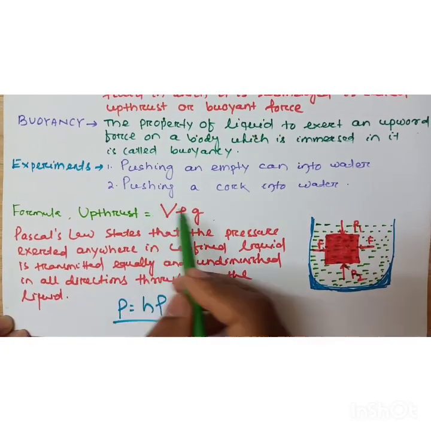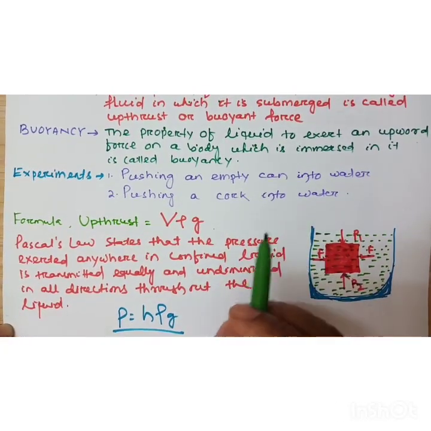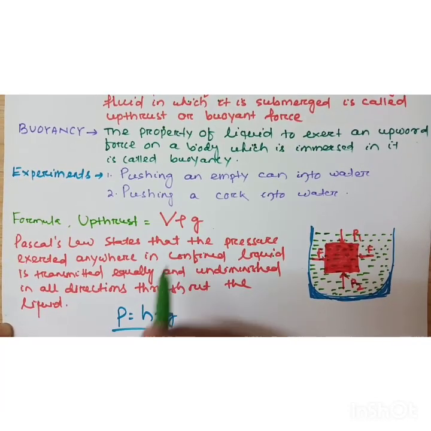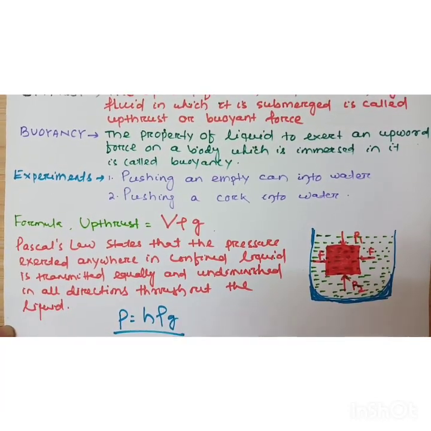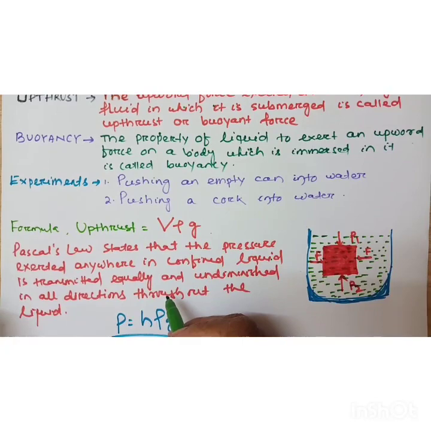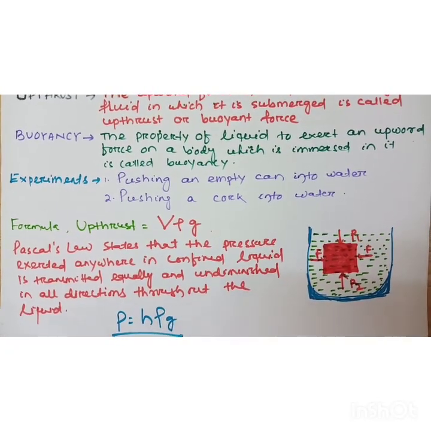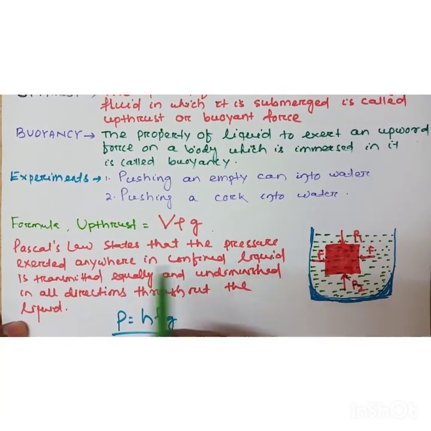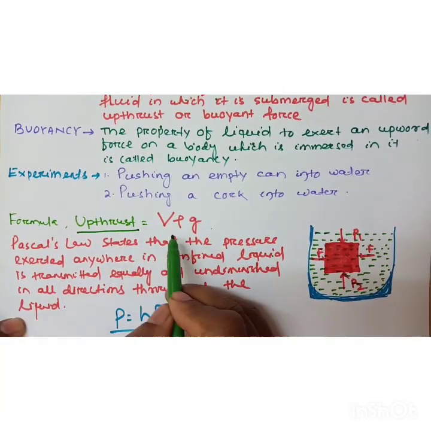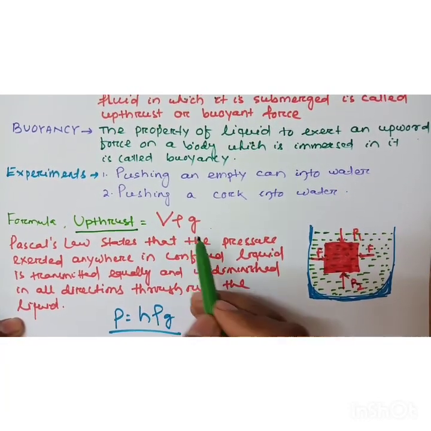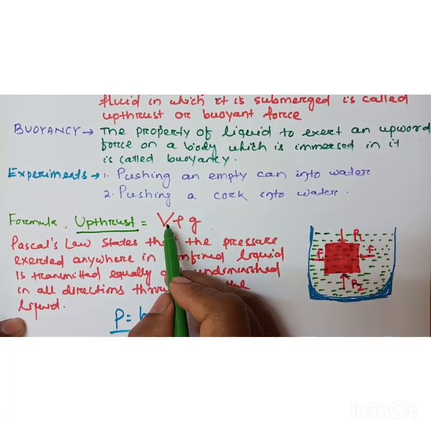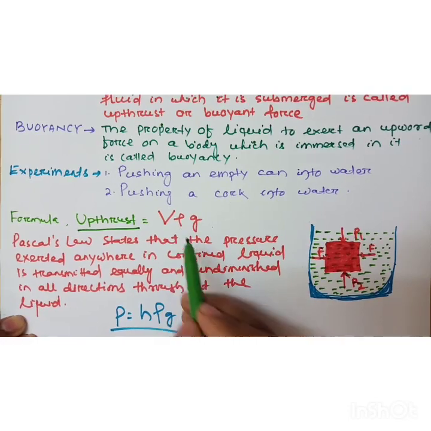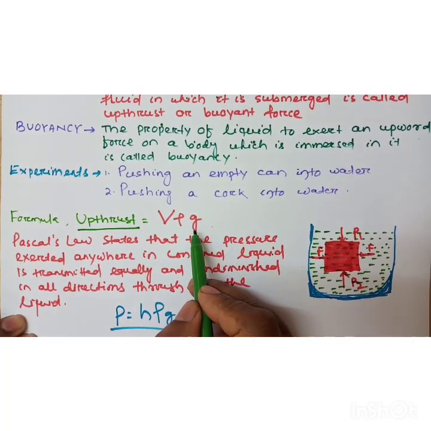Another example: pushing a cork into water. You take a cork and put it in water. What happens if you push it inside the water and then release it? Again it will come to the surface due to an upward force, that is upthrust. Now the formula of upthrust is V rho g. V is the volume of the solid submerged in the liquid, rho is the density of the liquid and g is the acceleration due to gravity.